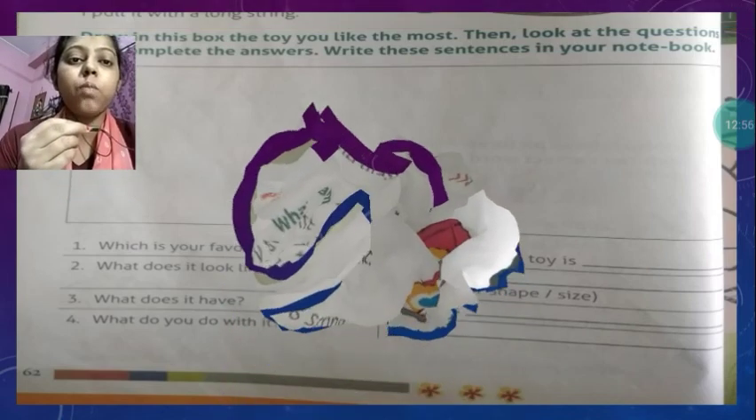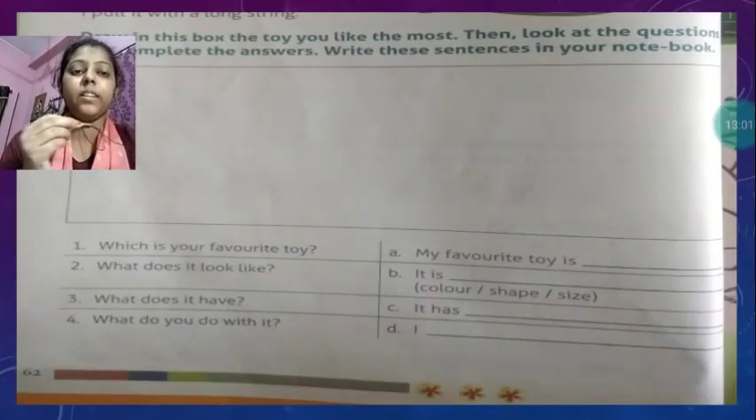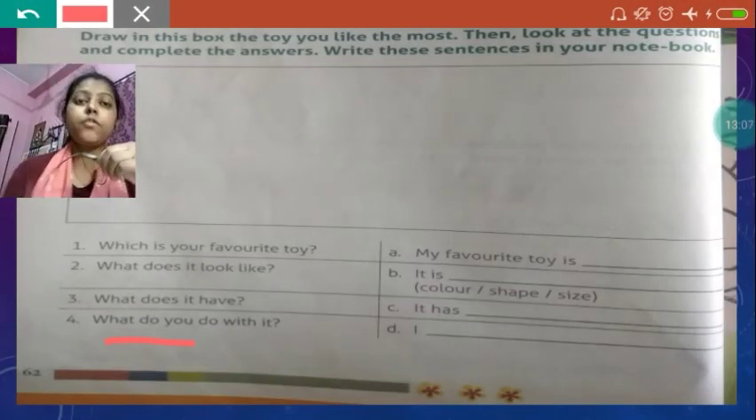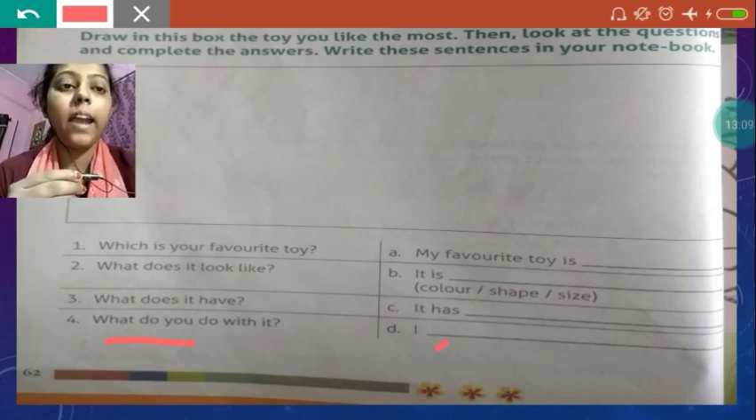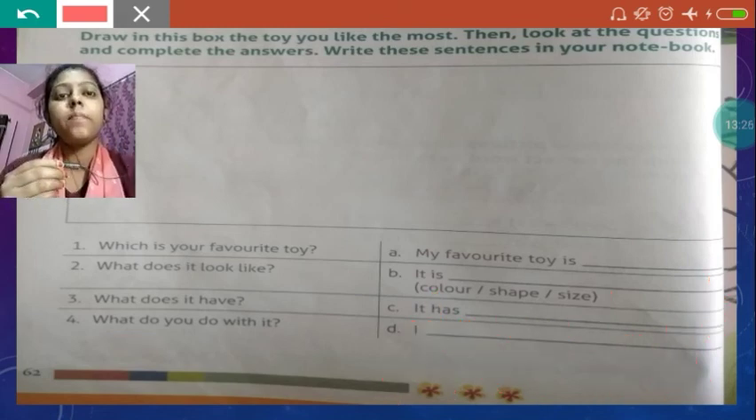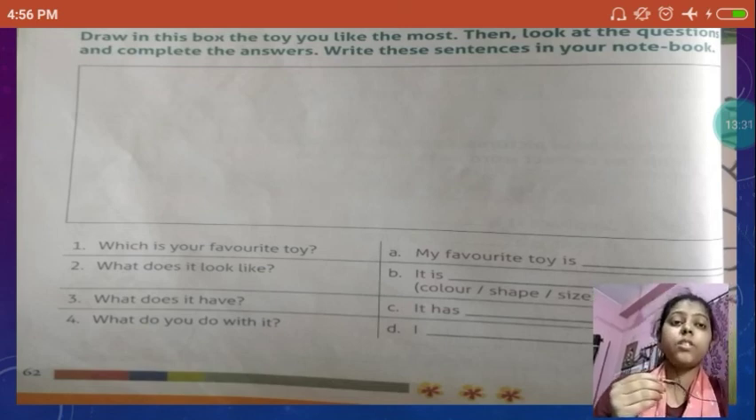Now the fourth question is, what do you do with it? You can write I love to play with it. So these were some lines or questions through which you have described your favorite toy.